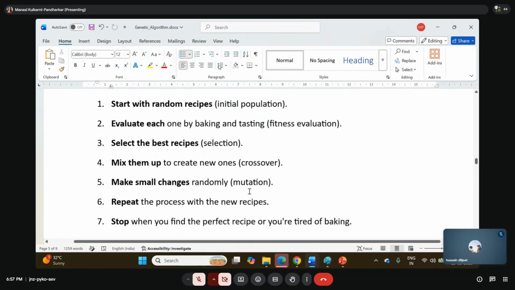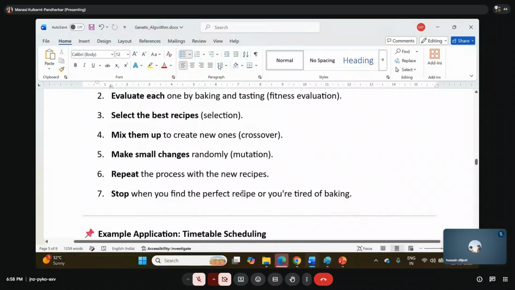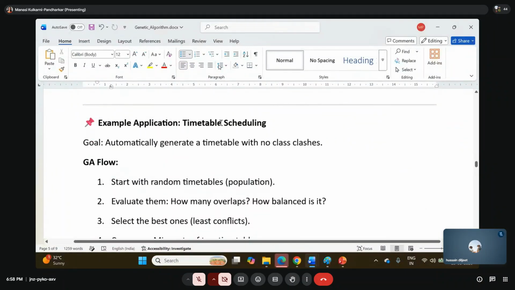Is this clear? Is this clear how the Yes. genetic Yes. algorithm works? Okay. That is why I've taken a very simple layman's example so that you will understand it in a better way. Okay. So what are the applications?